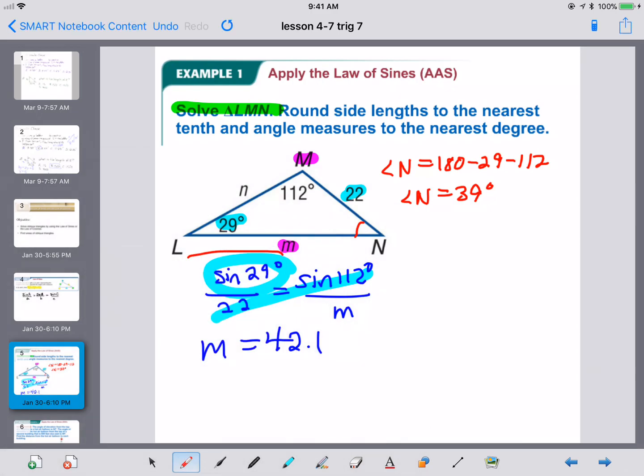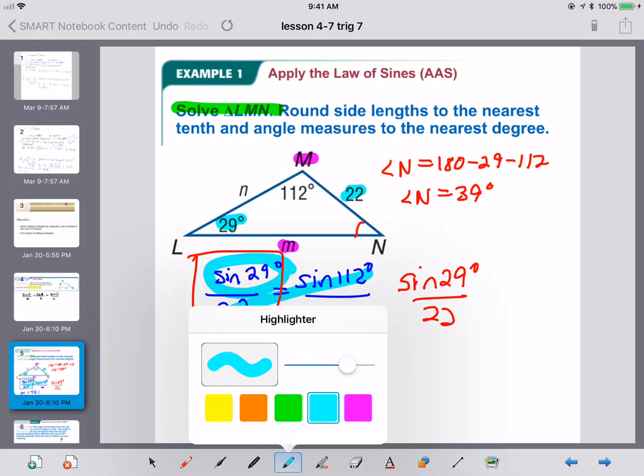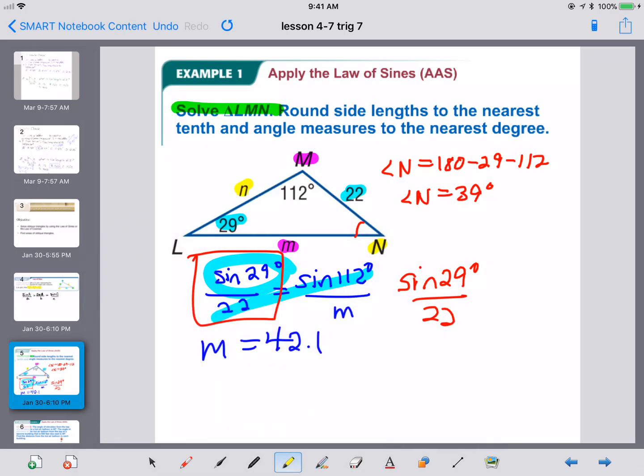Now, we can reuse that pair that they originally gave us to find the other side. So this time the sine of 29 over 22 can help us to determine that pair, which is the sine of that 39 degrees we found, over N. So now we would cross multiply those two and divide by the sine of 29. They're very easy to solve.